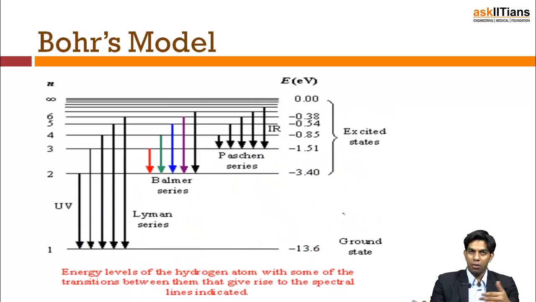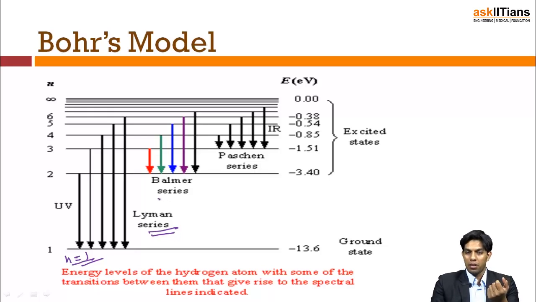Now coming back to the transition from a higher level to a lower level, different series have been defined. One is the Lyman series, when an electron makes a transition from any higher level to the ground state, n equals 1. In that case, the photons released fall under the category of the Lyman series.